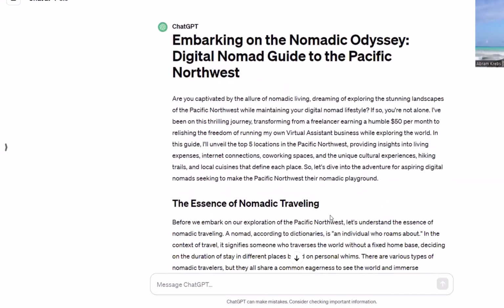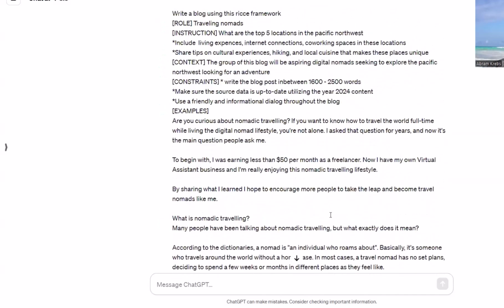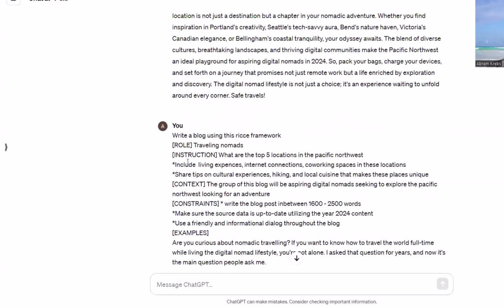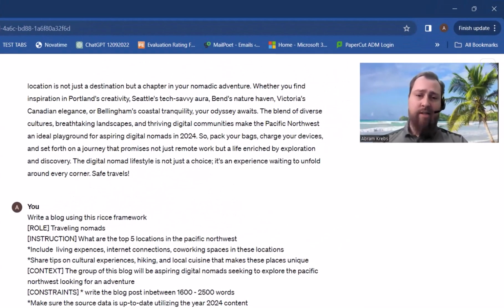Make sure you guys take advantage of that using the RICE formula. And again, all we did was we set up the role, the instruction, context, constraints, and provided an example for it to write this content to make it more precise as to the direction we would like to get for a result.